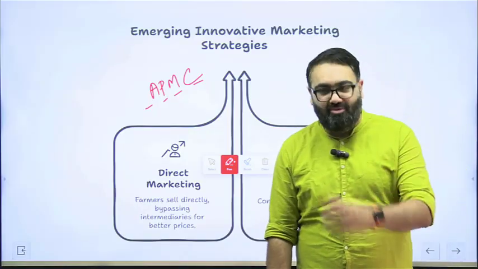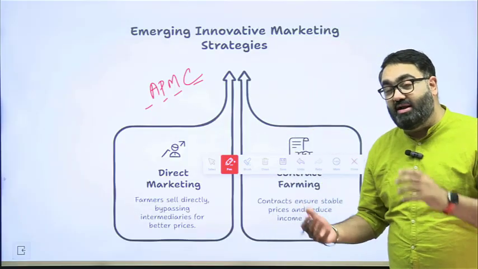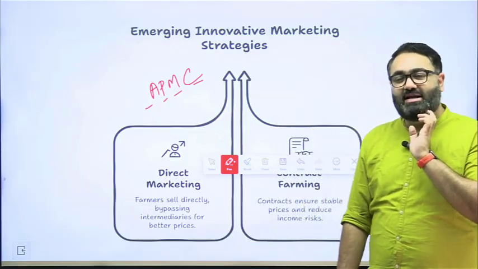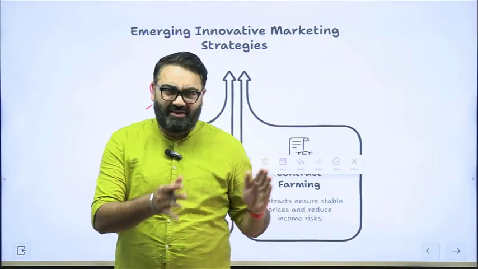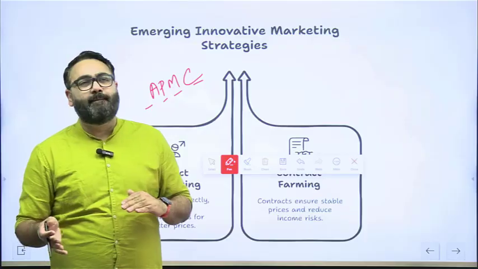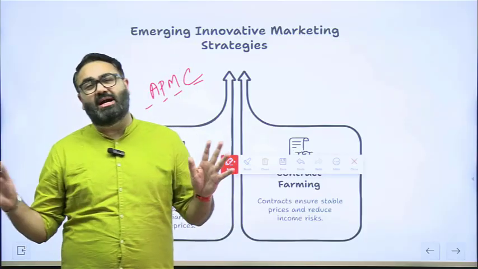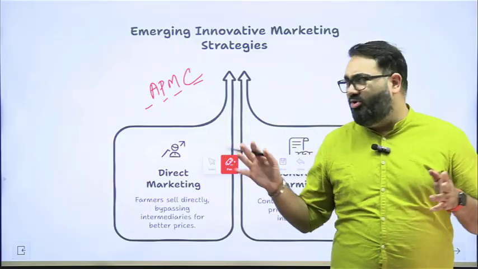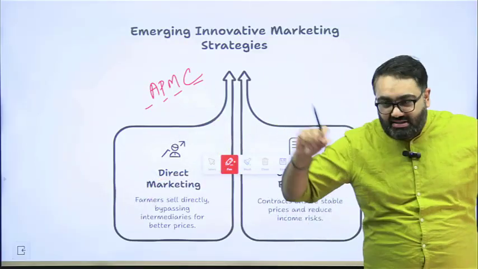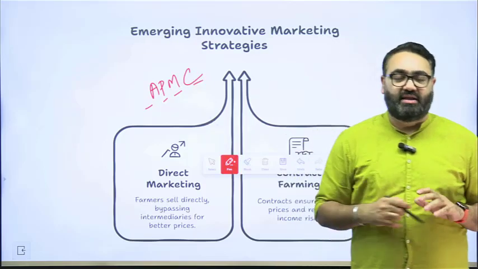under which the state government has formed so-called mandis called APMC mandis. These were formed because the farmers did not have a specific place to sell their produce. Many of them were blackmailed, so the government said, don't worry, we will make our own mandis. So now every district in India would have one mandi where the farmers can take their produce and sell it there.